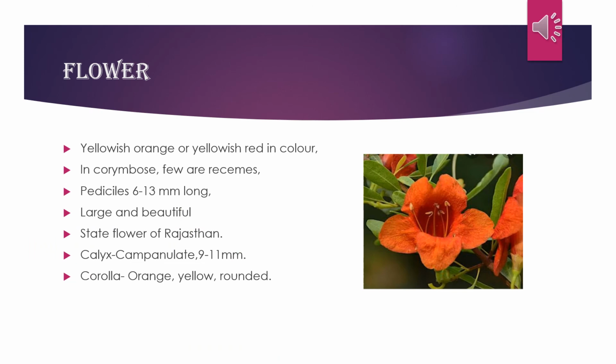The flower of Rohitak is yellowish orange or yellowish red in color, and in corymbs, a few are racemes. Pedicels are 6 to 13 mm long. Large and beautiful flowers are present, and this is the state flower of Rajasthan. Calyx of Rohitak is campanulate and 9 to 11 mm, and corolla is orangish yellow in color and rounded in shape.